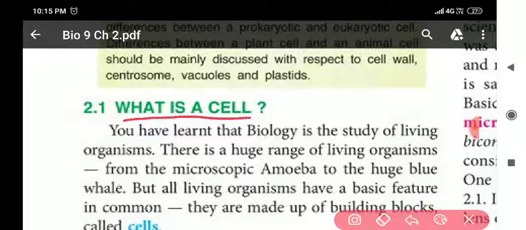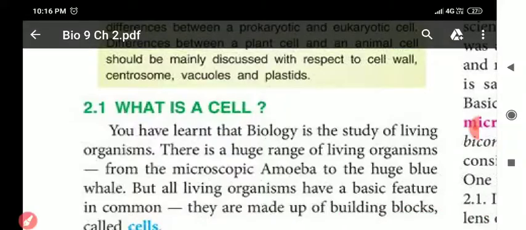My dear students, every living organism, whether it is a plant, animal, or human being, all are made up of cells. All the living beings are made up of cells. So next we shall have the definition of the cell.